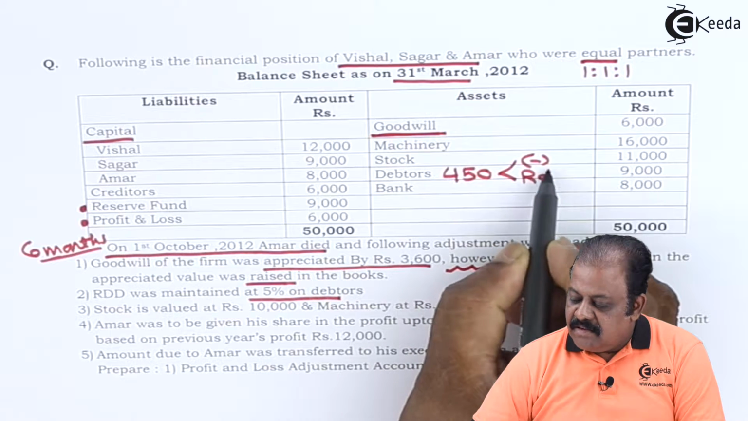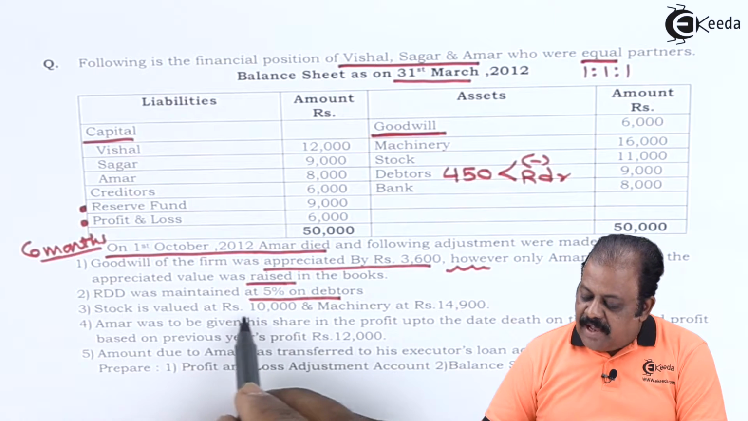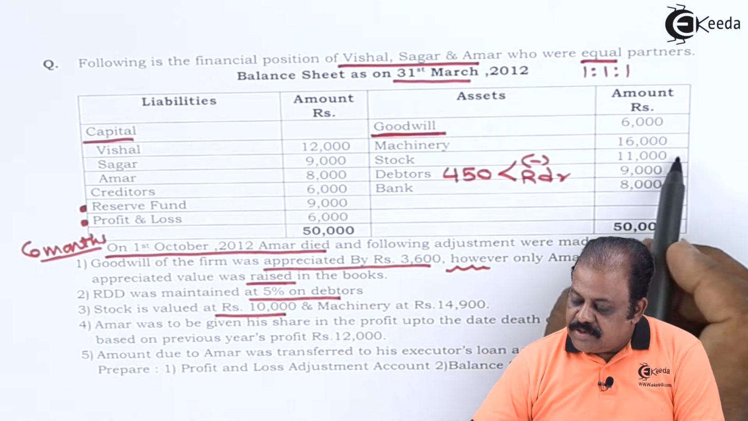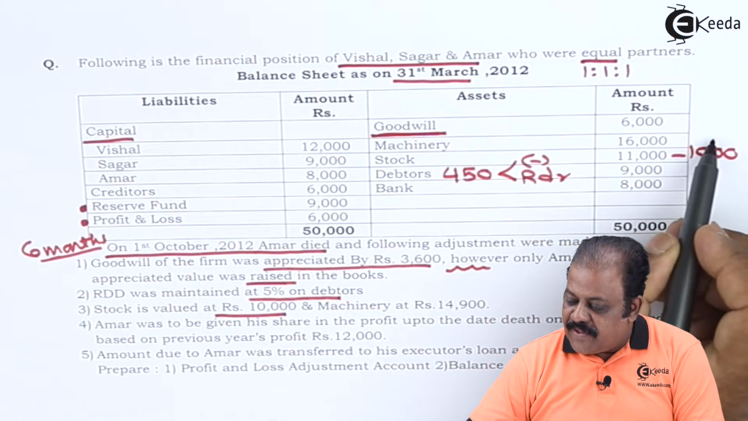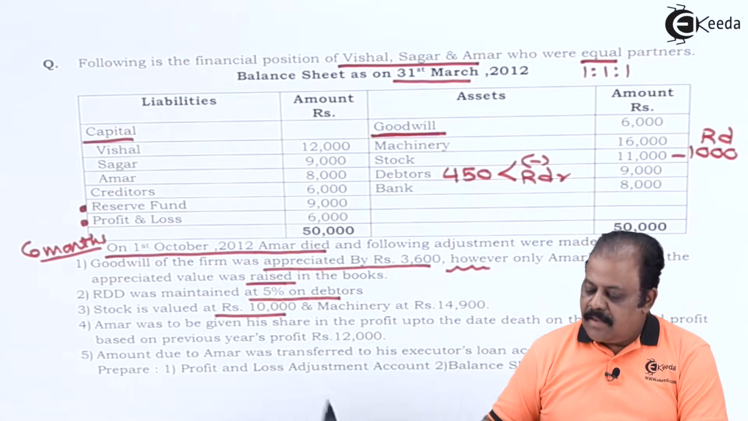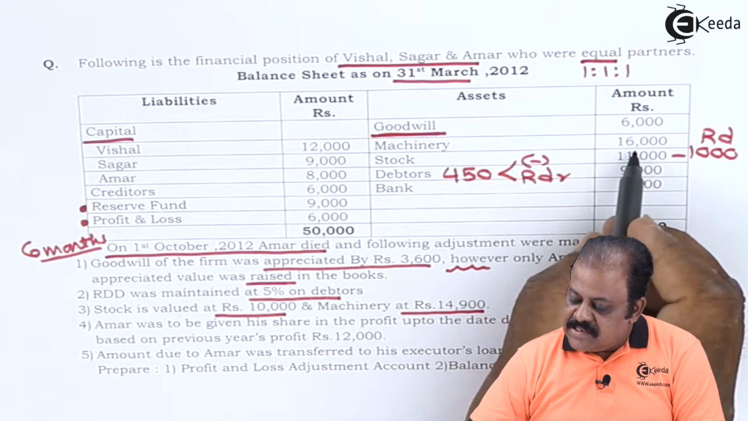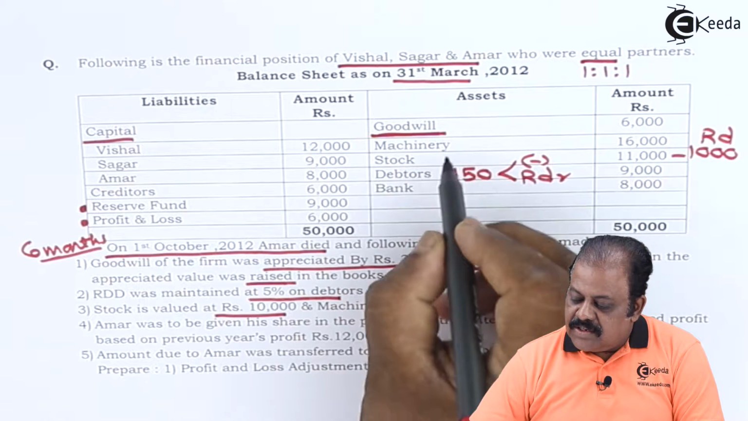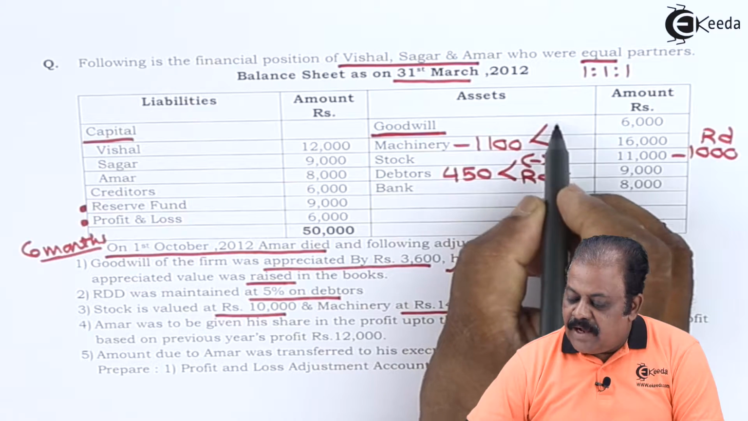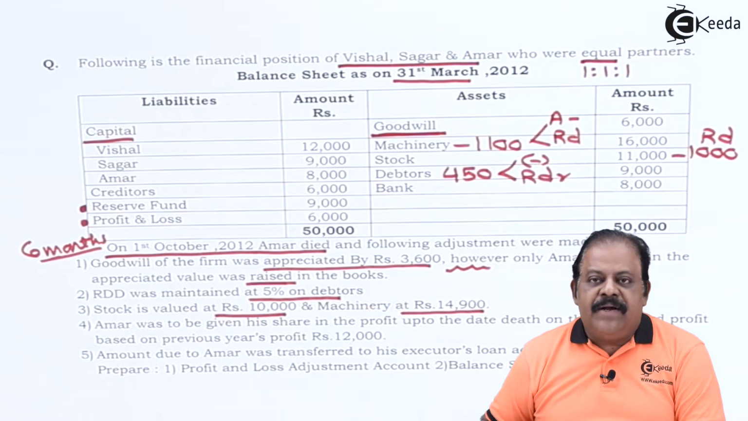And second effect, a revaluation account debit. Stock is valued at rupees 10,000. The old value of stock is 11,000. That means stock we are required to reduce by 1,000. Second effect will be revaluation account debit. Machinery at 14,900. Machinery is given 16,000. 14,900 means it is reduced by 1,100. It will have one effect here, less from asset. Other effect, revaluation account debit.